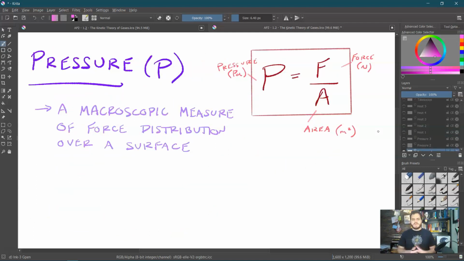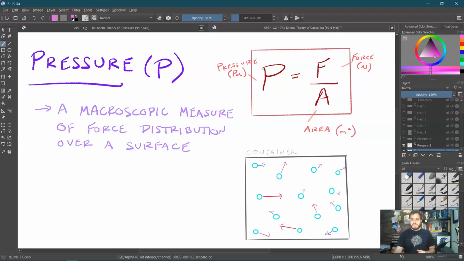So now let's discuss pressure. Remember, pressure is a macroscopic measurement of force distribution over a surface. So let's go back to the box. We have some container here with a bunch of gas particles moving around inside of it. How do we think about pressure now in terms of the kinetic theory? Well, keep in mind, when any of these particles hit the wall and come back, they have undergone a change in momentum, right? Because that's automatically going to happen. They're changing direction. They're not losing speed because these collisions are elastic when they hit the wall, but they are changing direction. So there is definitely a change in momentum.